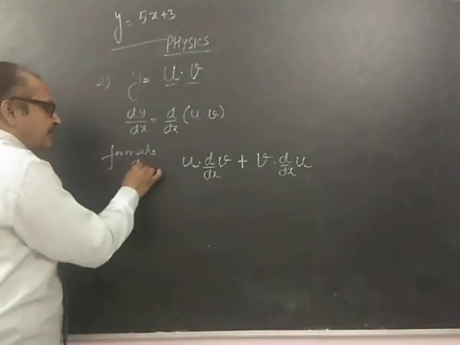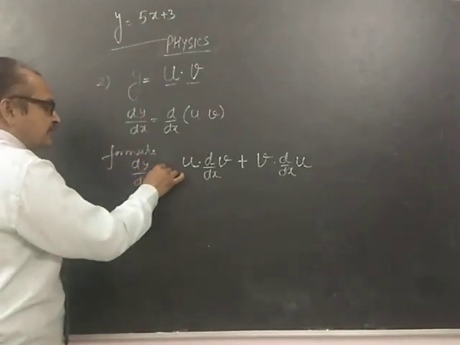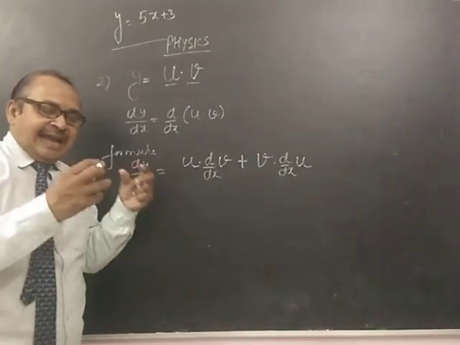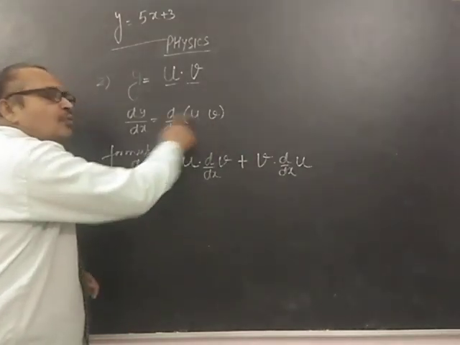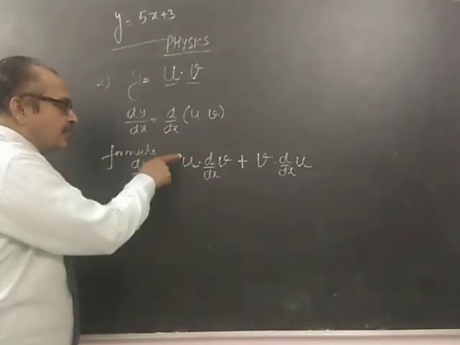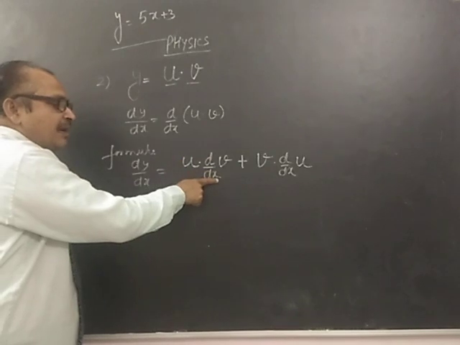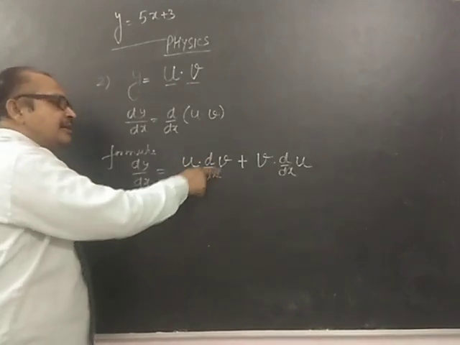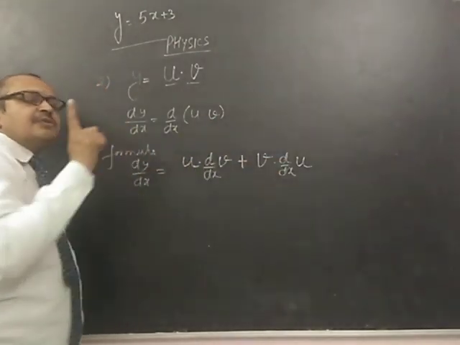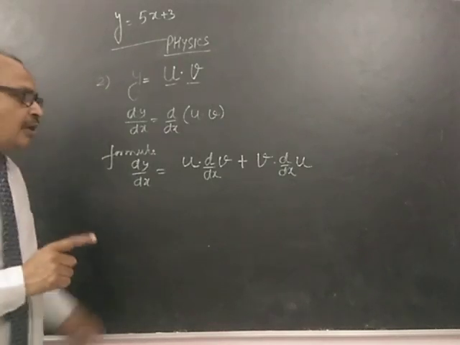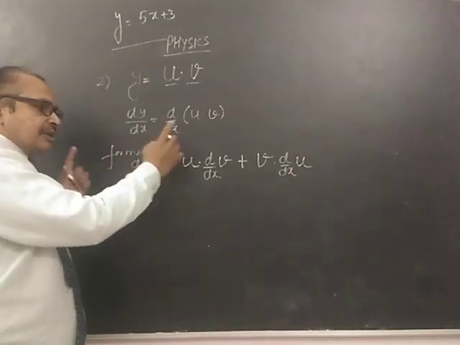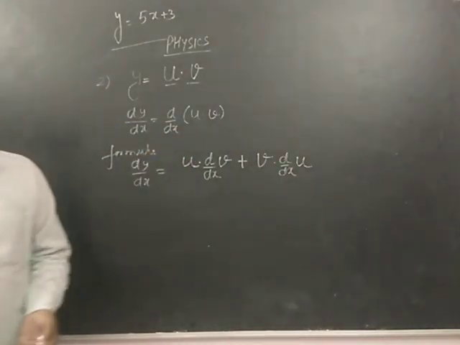So if you have a function as the product of two, its derivative will be first function multiplied by the derivative of second plus second function multiplied by the derivative of first. Is it clear? Let us see an example and try to understand. For the time being, you just keep an eye on this formula.